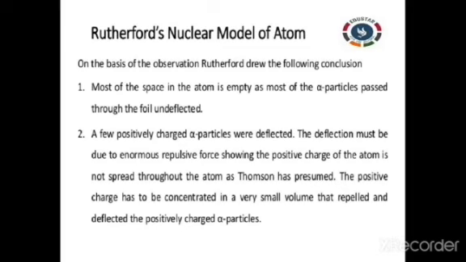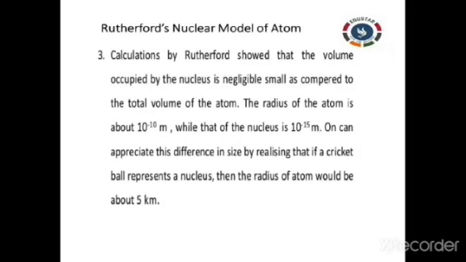The bouncing back of alpha particles can be related to the positively charged nucleus inside the atom. The ones which pass through go through empty spaces, meaning there are no positive charges there, other than the small radius at the core of the atom. So these two things were said by Rutherford's nuclear model.